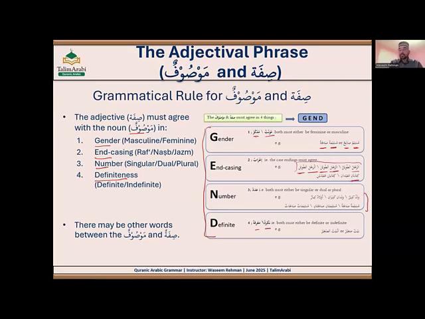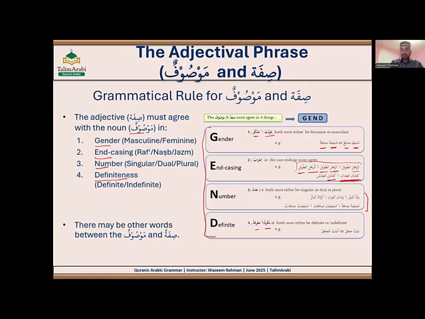Kitabani means two books. Mufidani means useful. The ani is for Rafa. So kitabani and also mufidani, they both are in Rafa. Now kitabaini, if you make it kitabaini, like muslimaini, that is in nasab status or jar status.